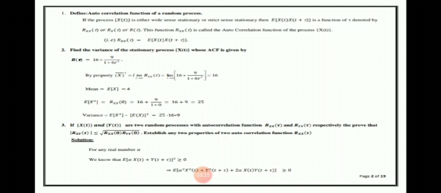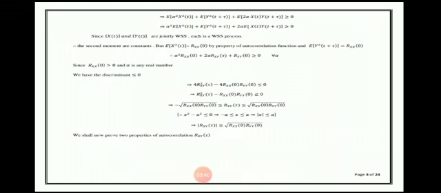Here (a plus b) whole square equals a square plus b square plus 2ab, which implies capital E of alpha square X square(t) plus Y square(t plus tau) plus 2 alpha X(t) Y(t plus tau) is greater than or equal to 0, which implies alpha square E of X square(t) plus E of Y square(t plus tau) plus 2 alpha into capital E of X(t) Y(t plus tau) is greater than or equal to 0.